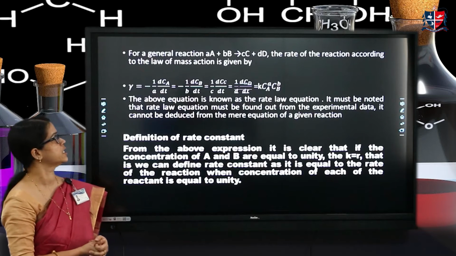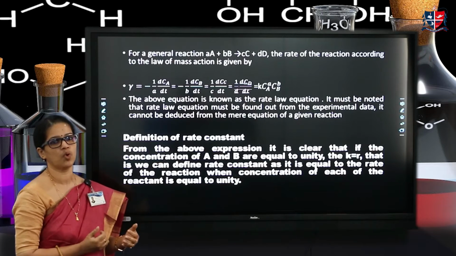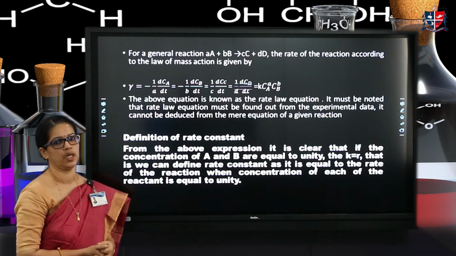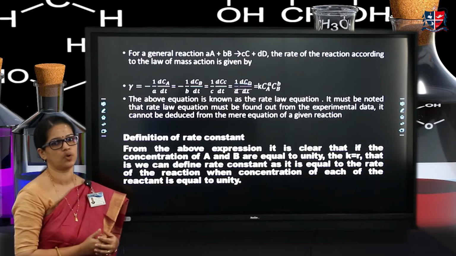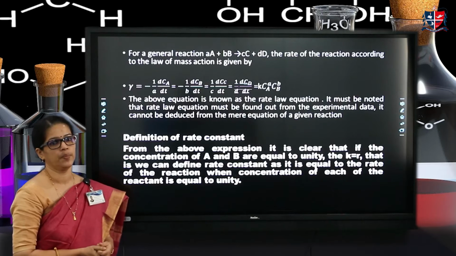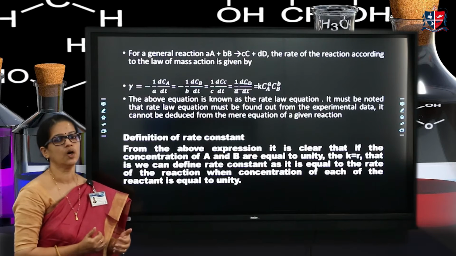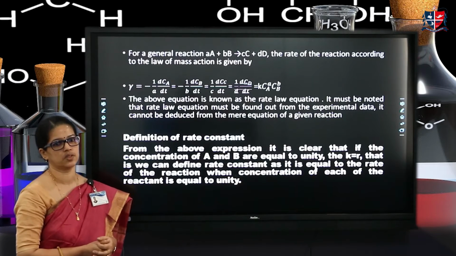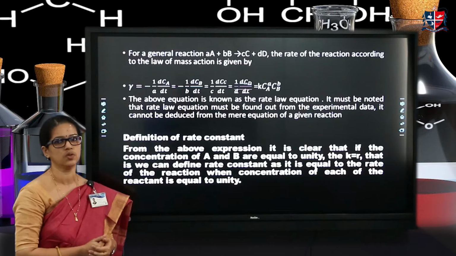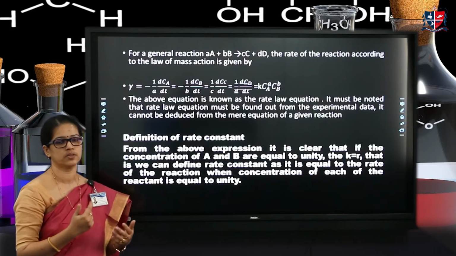For that, consider a general reaction aA plus bB giving cC plus dD, where small a and b represent the number of moles of the reactants A and B, and small c and d represent the number of moles of the products C and D. Then, according to the law of mass action, the rate of a reaction is proportional to the concentration of the reactants raised to a power.